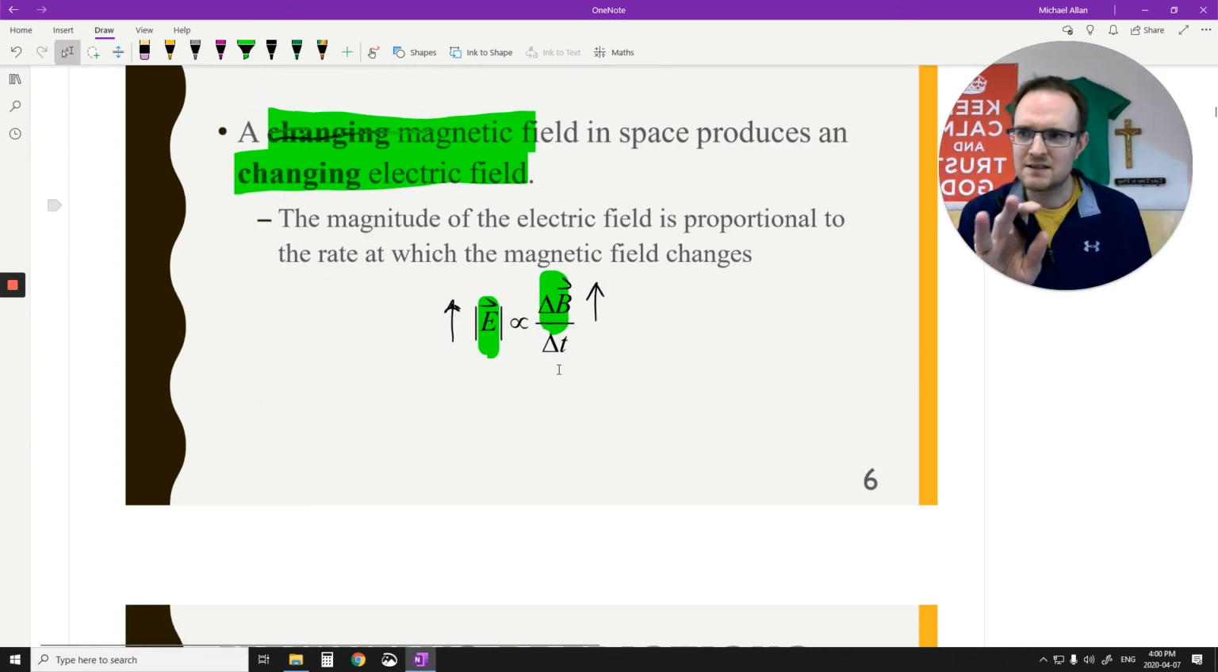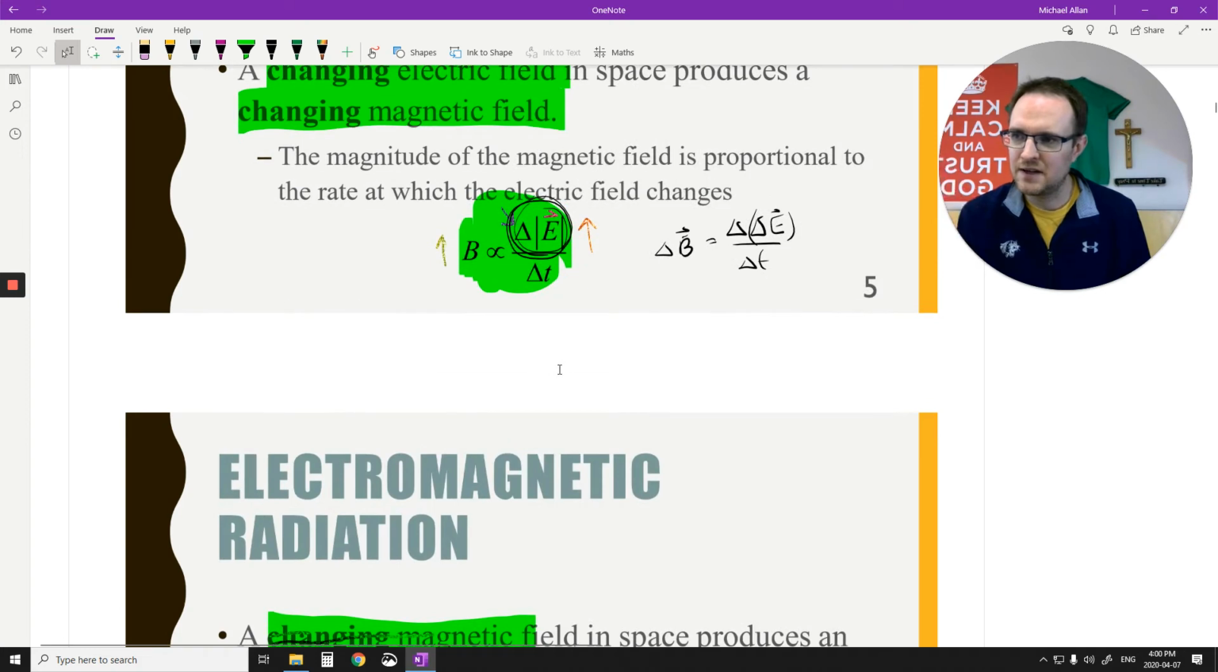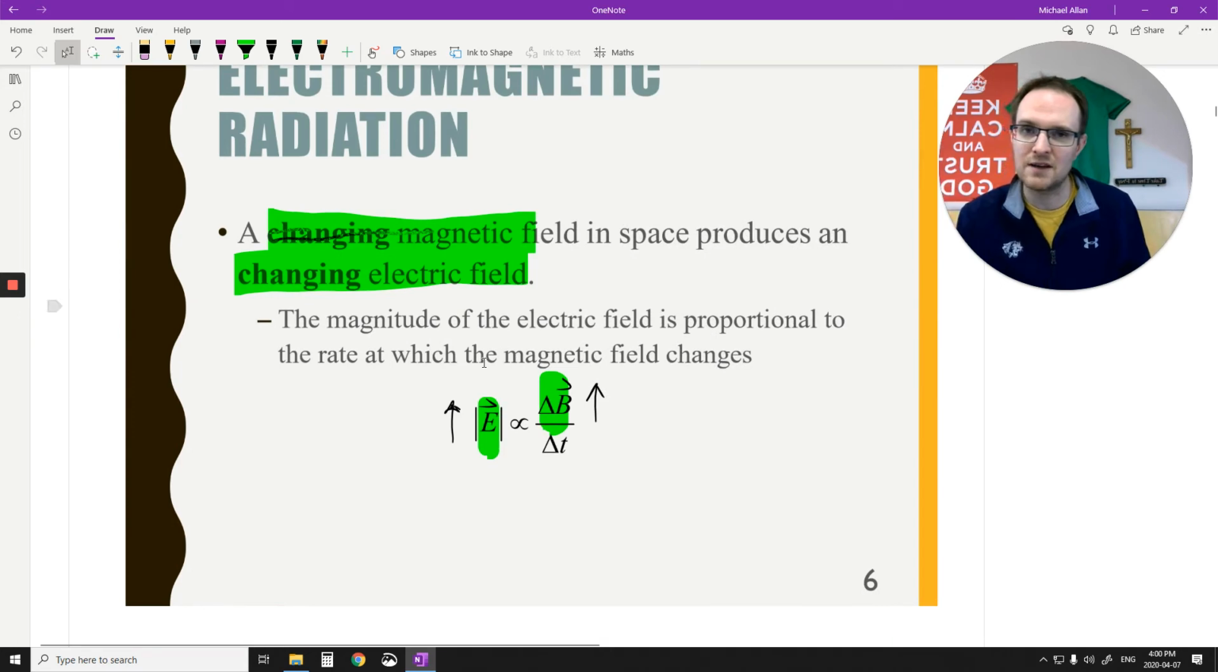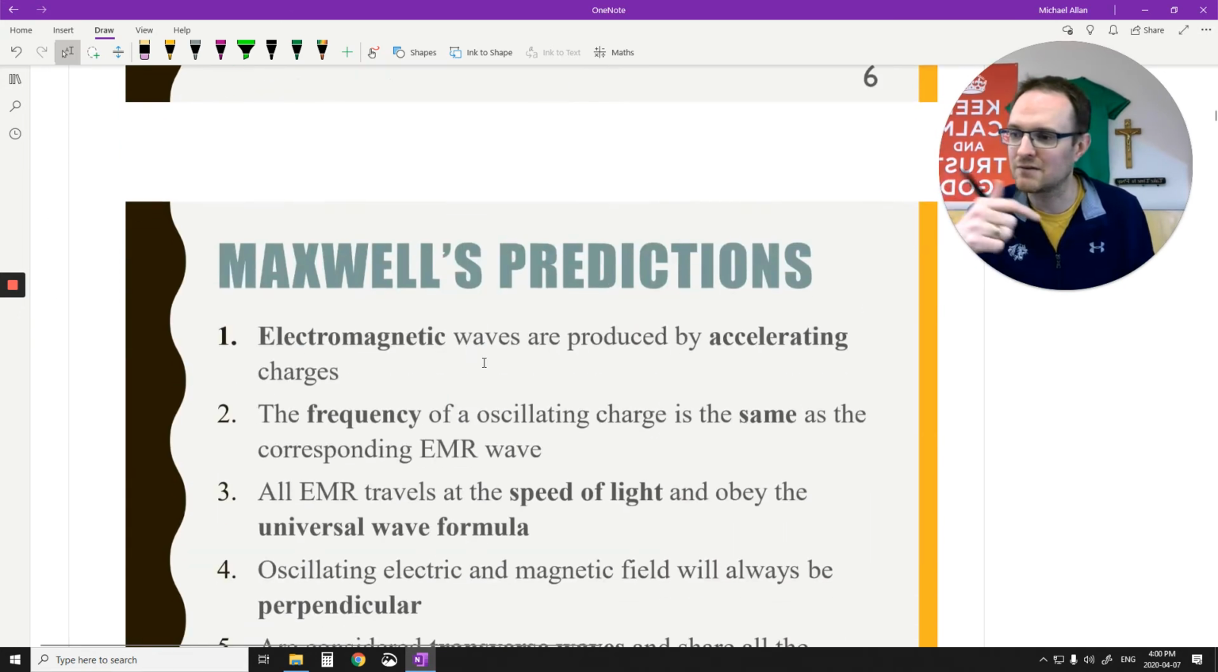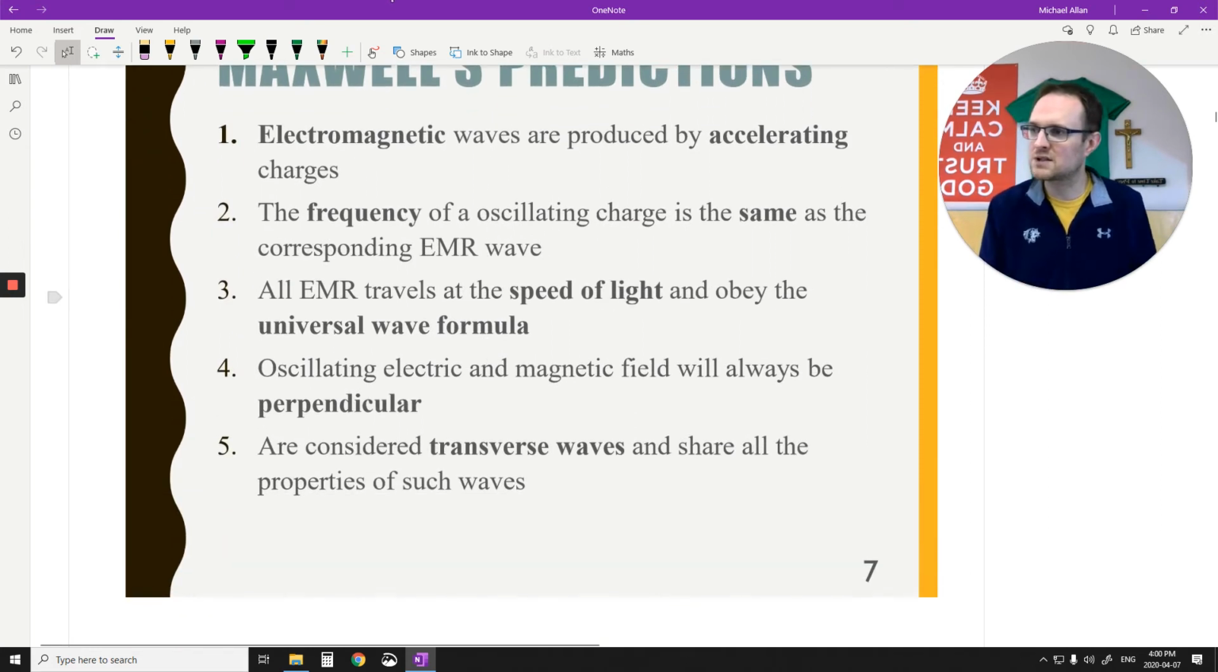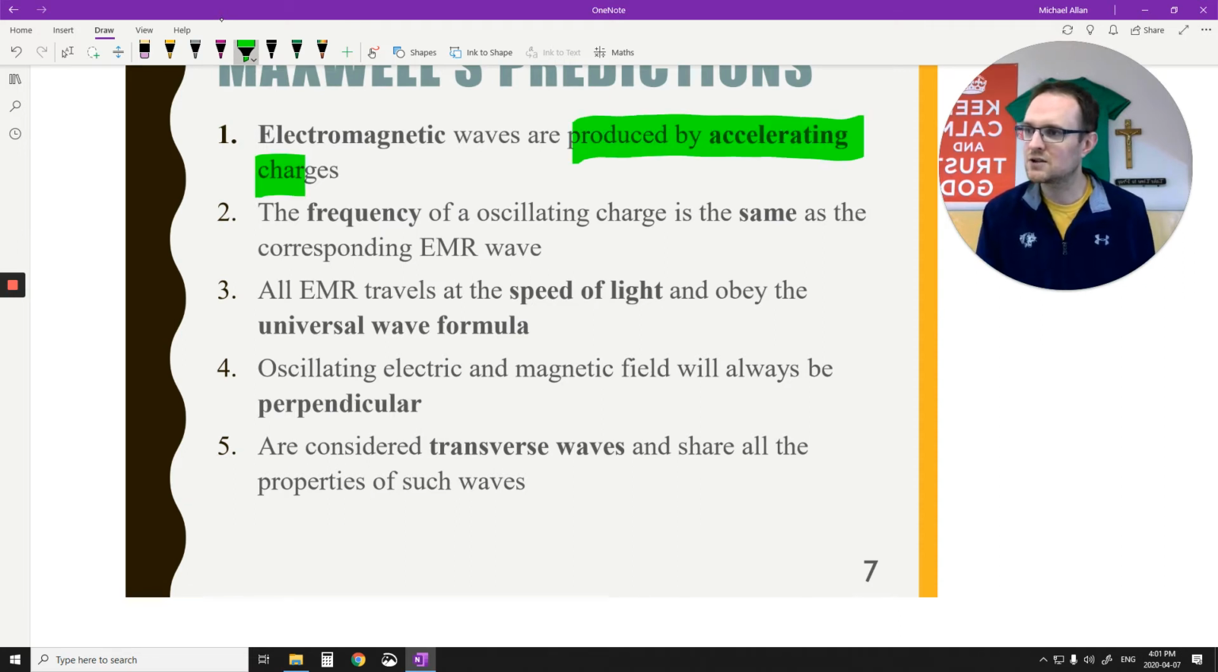So that's what Maxwell said. If I can get the field to change, one way to do that is to accelerate a charge, then I can produce a change in magnetic field. And if I produce a change in magnetic field, I can produce a changing electric field, and so on, going back and forth, back and forth. So that was his first prediction, right? His first prediction about electromagnetic fields is that you can produce them by accelerating a charge.